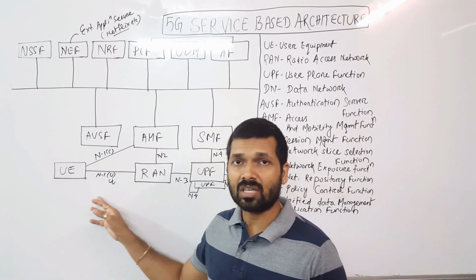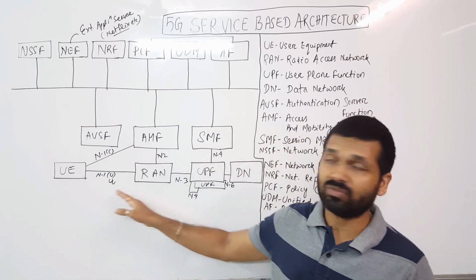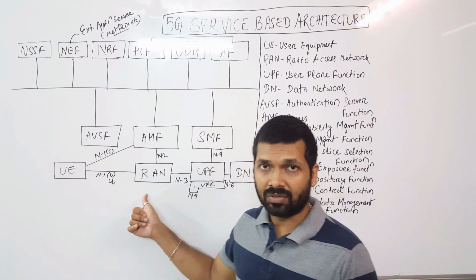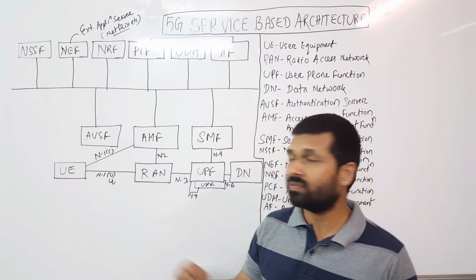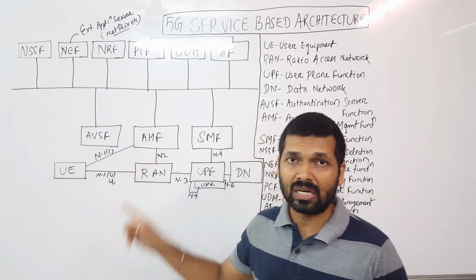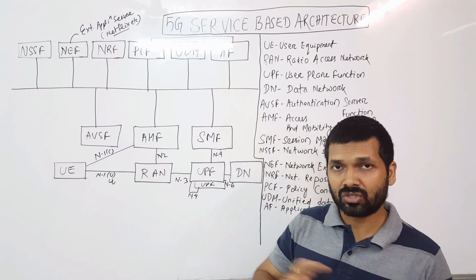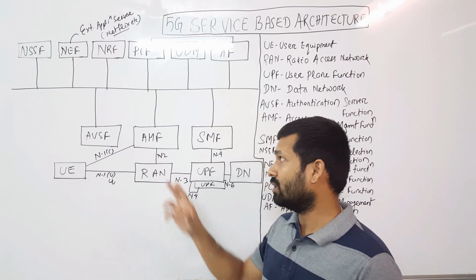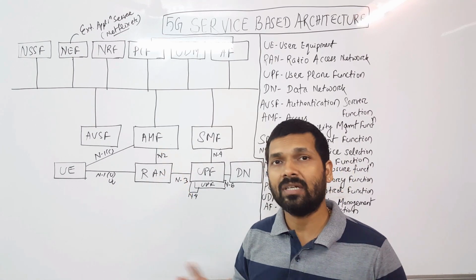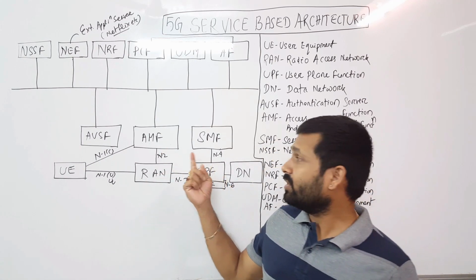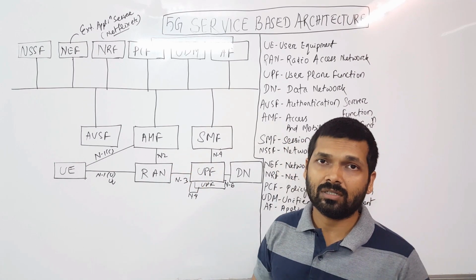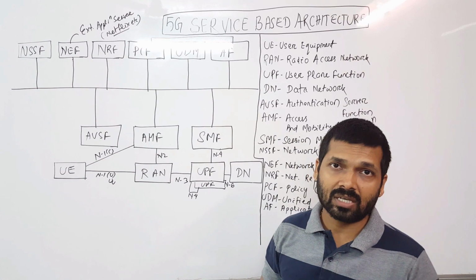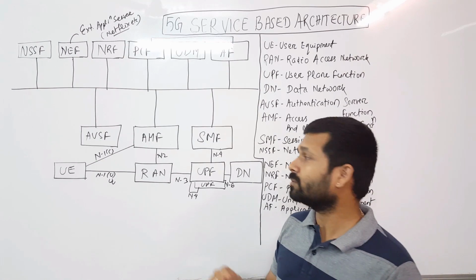We have the N1 interface, N1U interface, or UU interface between UE and the 5G RAN, and then you have N1C, or the control plane interface between UE and AMF, that is for authentication, authorization, and mobility management also. Then we have the N2 interface, which is between the RAN and the AMF, or the access and mobility management function.